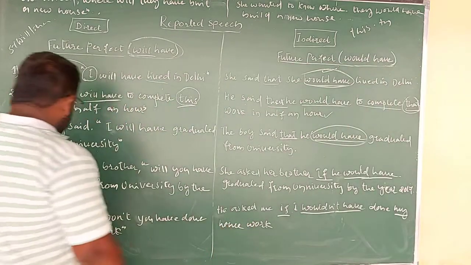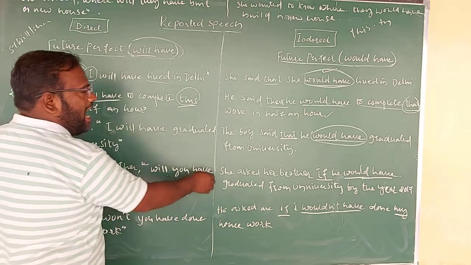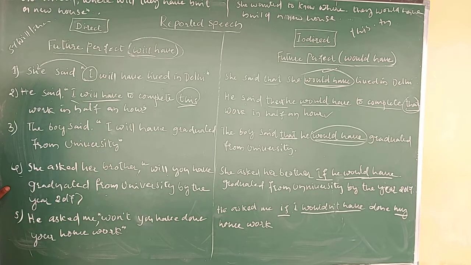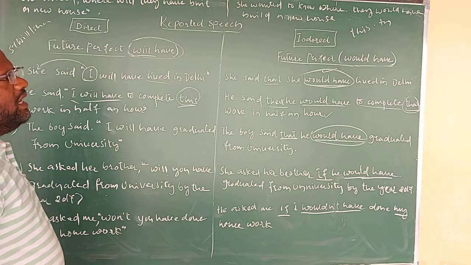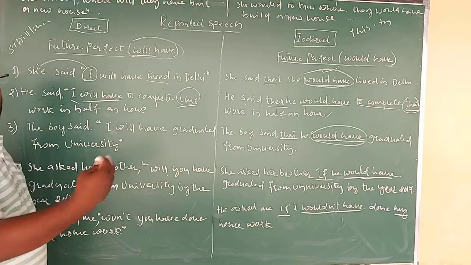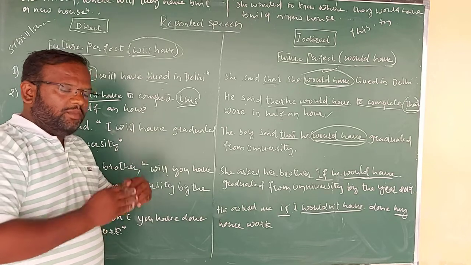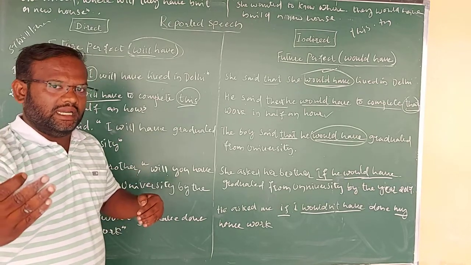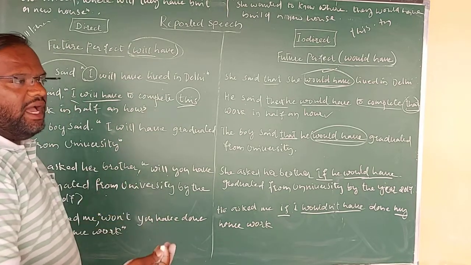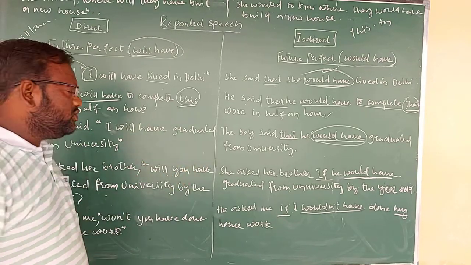Please notice here: she asked her brother, "Will you have graduated from the university by the year 2017?" Some of you may be confused about why "have" is used after the pronoun here. We use "will you have" like this. Whenever the interrogative form comes, the helping verb is first, then the pronoun, then the remaining words continue. Similarly, "will" is the helping verb, then the pronoun "you", then "have" and the other words. Don't we get confused in between?